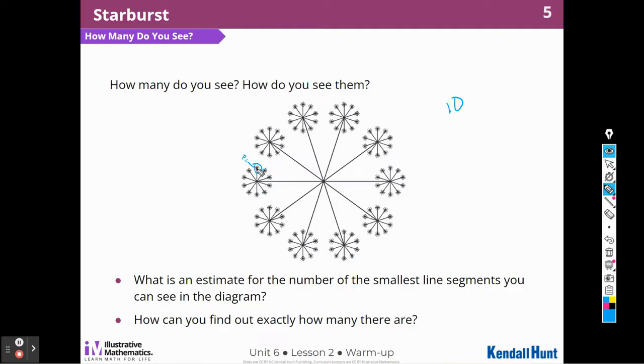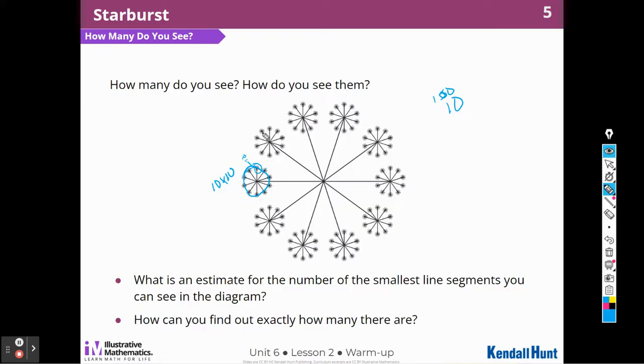So 10, 20, 30, 40, 50, 60, 70, 80, 90, 100. So I see 10 and then 100, and at the end of the little spokes, each one of those has 10, so that's 10 times 10, which is 100. So if each one of these has 100 in them now, right?